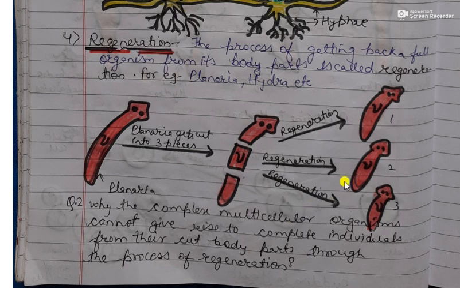Okay, students, now we have one question: why can't complex multicellular organisms give rise to complete individuals from their cut body parts through the process of regeneration? It means why is regeneration not possible in the case of complex multicellular organisms? Why is it so? Let us discuss the answer.